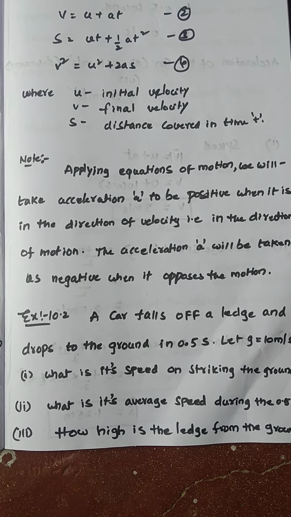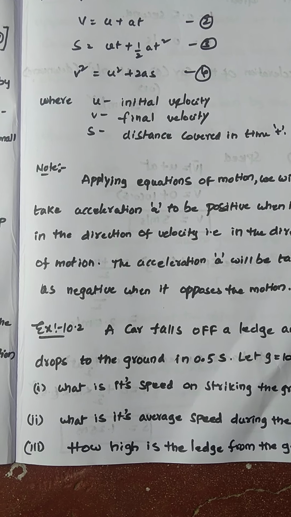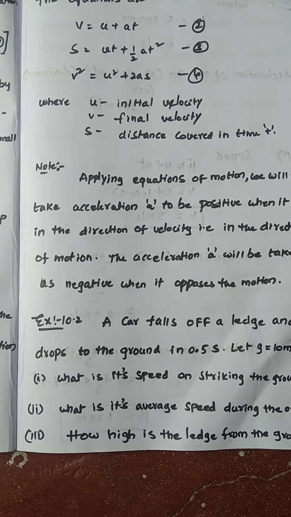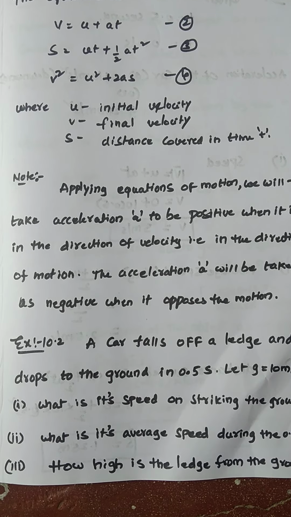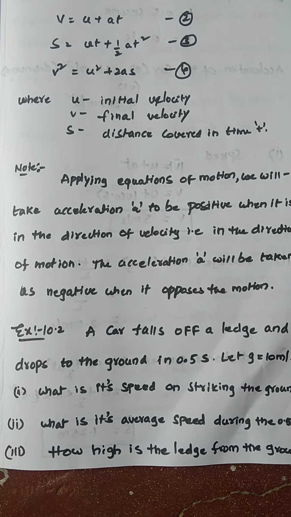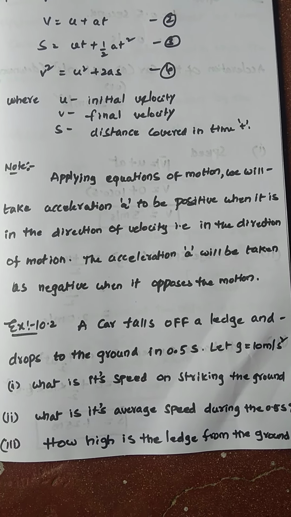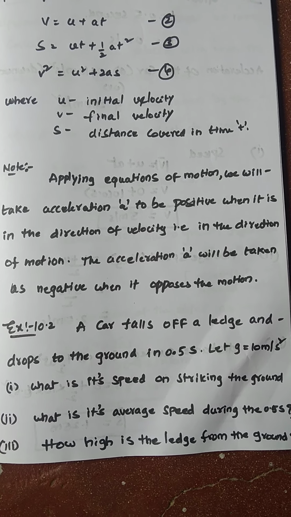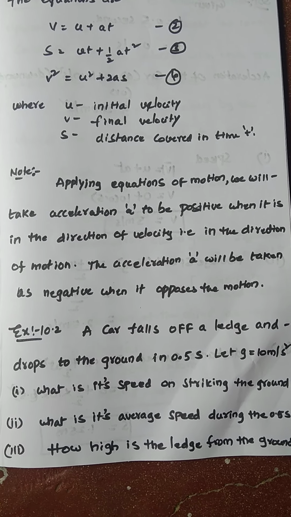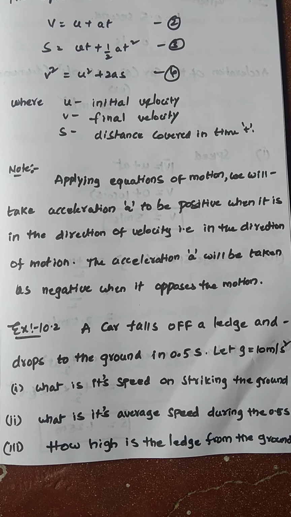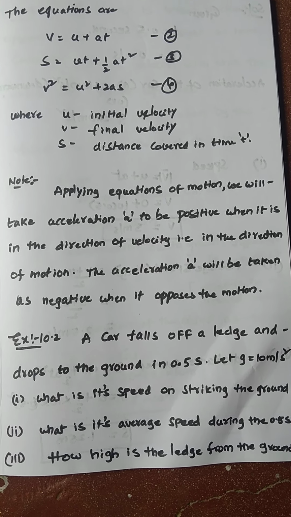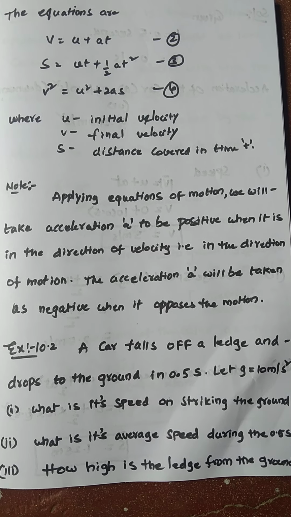Right? Yes. Now dear students, I want to discuss two problems about how we apply this acceleration due to gravity. The first problem, listen carefully. A car falls off a ledge and drops to the ground in 0.5 second.